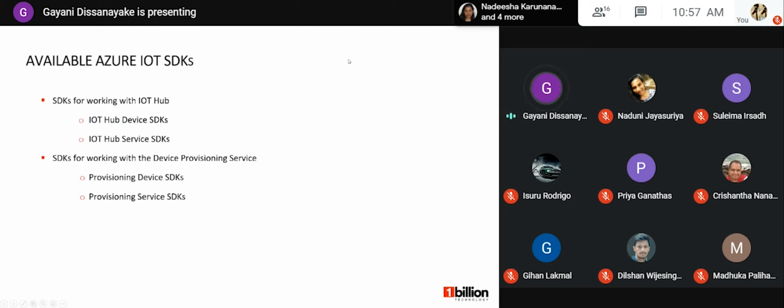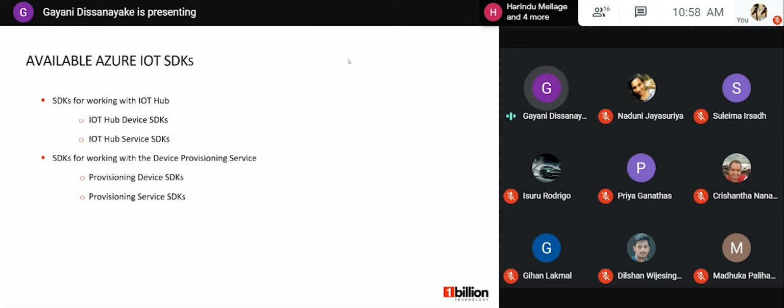So I will move to the next slide. The available Azure IoT SDKs. There are different types of SDKs provided by Azure IoT, and here I have listed 4 SDKs available these days. The first one is the IoT Hub Device SDK. This SDK helps to build apps that run on the IoT devices using device client or module client.